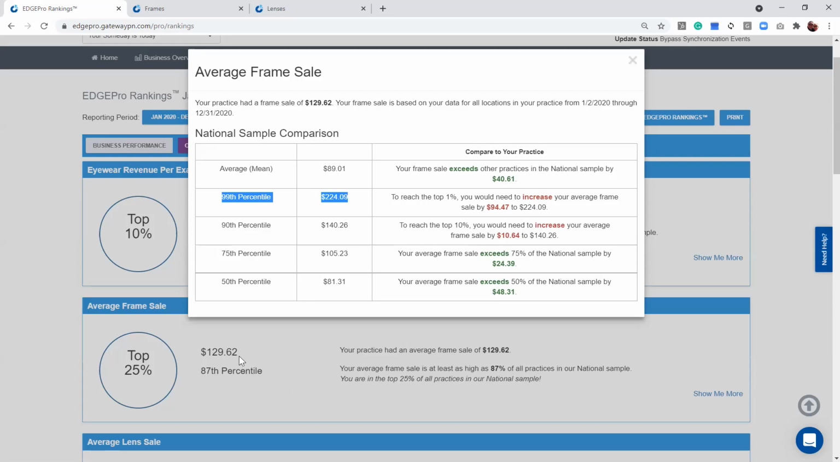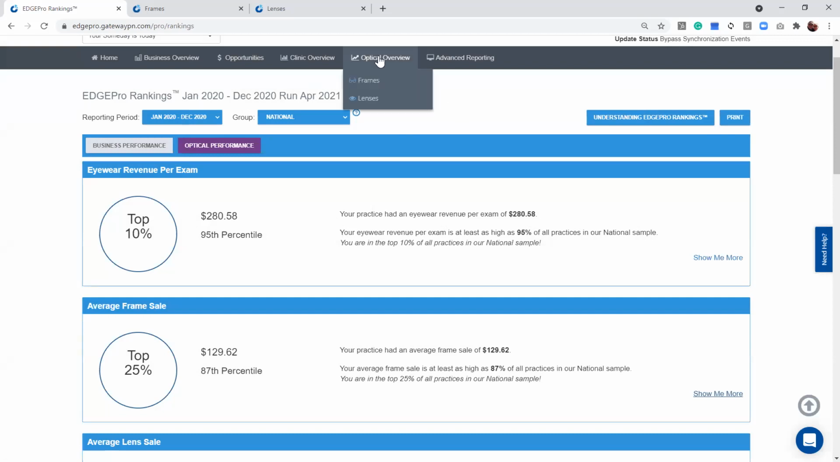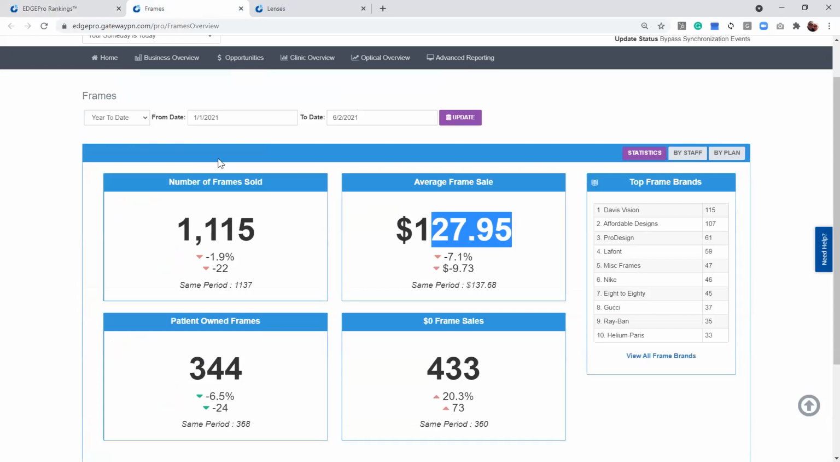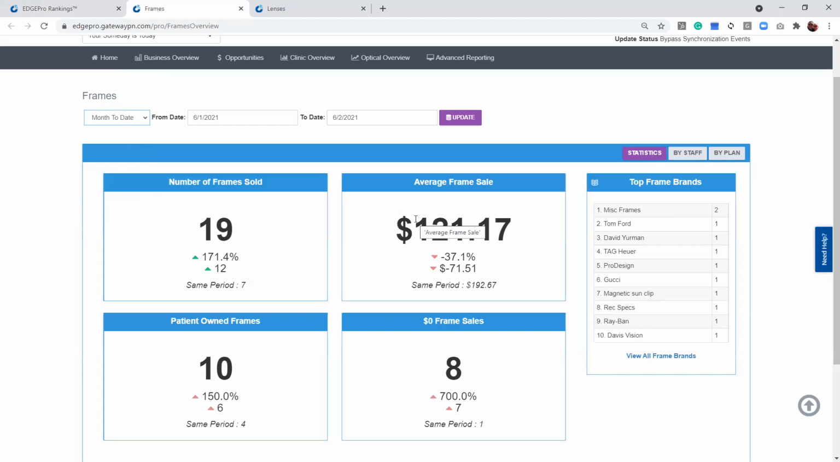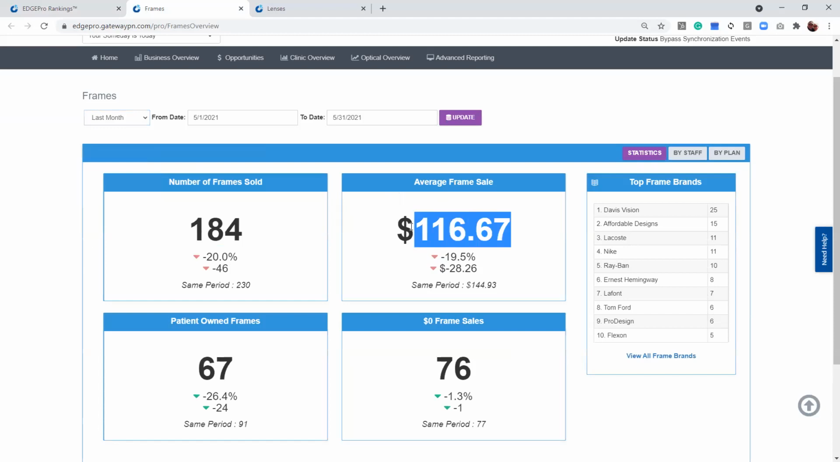So since we're at $129.62, you can see that you're falling in between the top 25 and top 10% of EDGEPro users. Now, if you want to see where you're currently at, I'm going to close that. You can come up here to your optical overview and go to your frames. Got it open right up here. And you can see that so far, year to date, we are at $127. If you wanted to see where you were month to date, we're at 121. Or if you wanted to see last month, we were at 116.